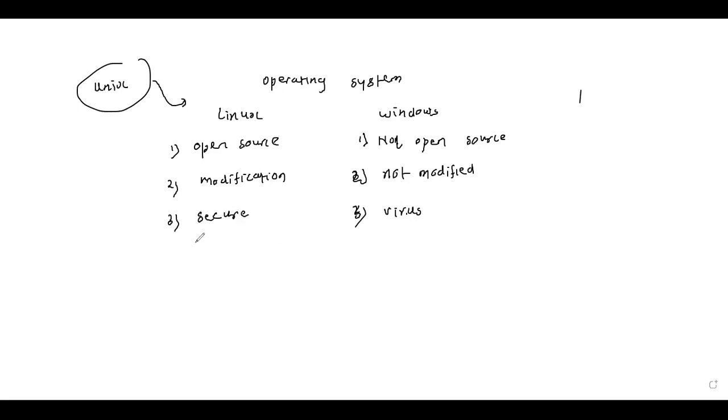Next, Linux is a line user interface, and Windows is a graphical user interface. What is meant by graphical user interface?